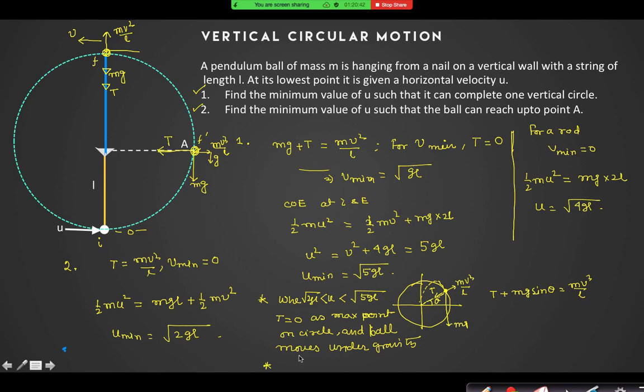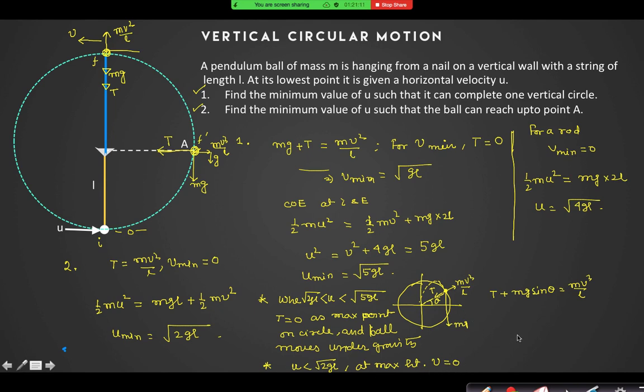And secondly, if u is less than root 2gl, what will happen? It will not reach point A. The string will not become slack. At maximum height, what will happen? It's a pendulum. At maximum height, which one will be 0? Velocity will be 0. Tension is not 0 here.